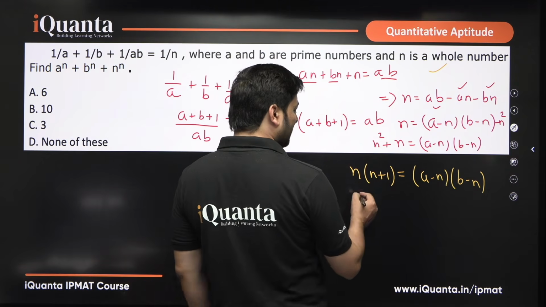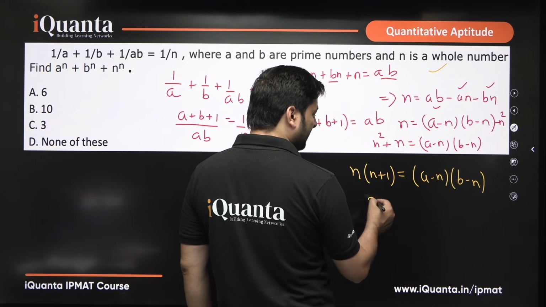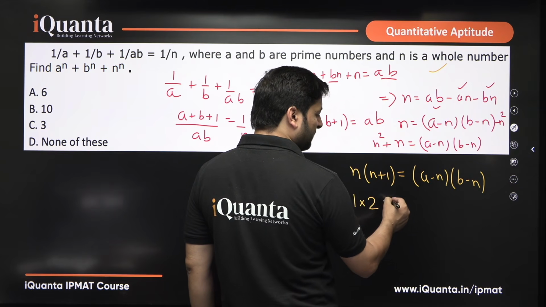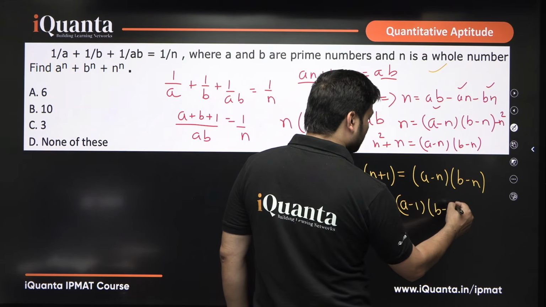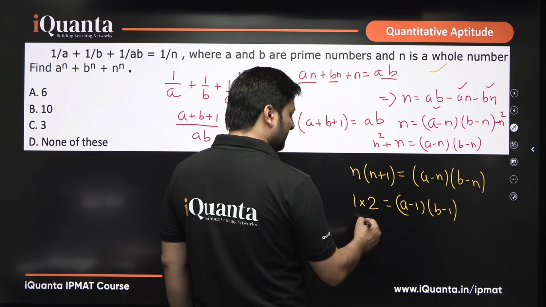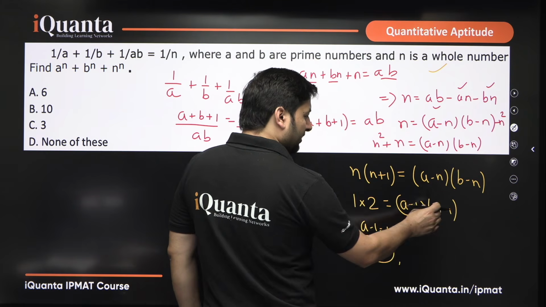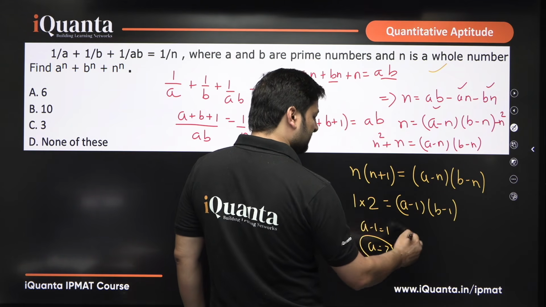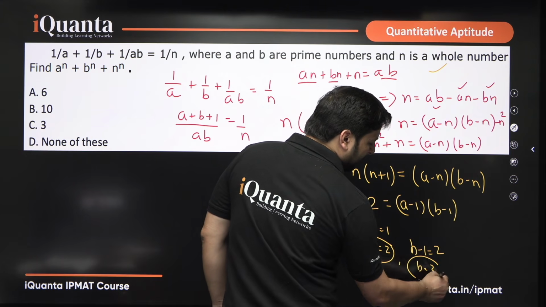So let's try with n equals 1. If you try n equals 1, what do you get? 1 into 2, right. If you put n equals 1, we get A minus 1 into B minus 1. That simply means A minus 1 will be 1, that means A will be 2. If B minus 1 equals 2, obviously B will be 3.